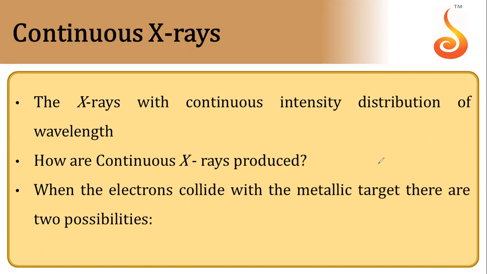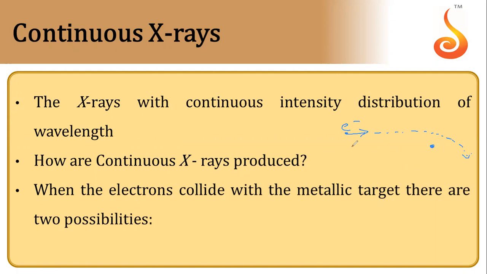How are they produced? Let's say we have a nucleus of an atom in an anode and an electron is coming towards it. When the electron passes close to the nucleus of the target atom, it will decelerate due to the electrostatic force of attraction of the nucleus, because of which there will be a loss in kinetic energy of the electron, and that loss of energy will be emitted in the form of X-rays.